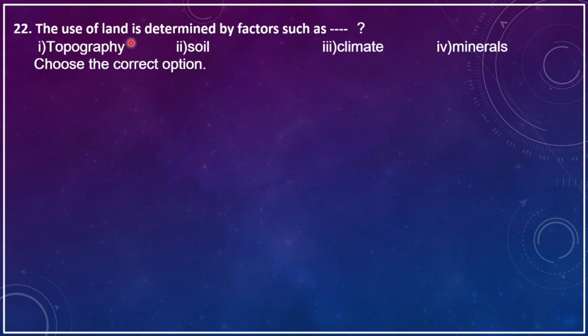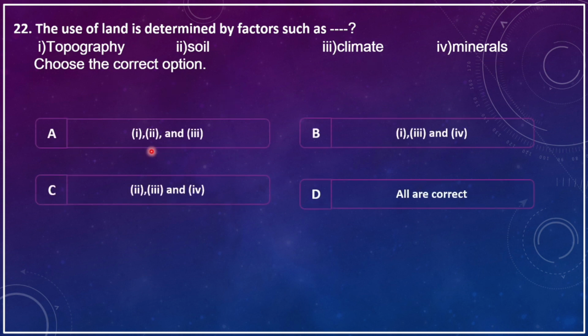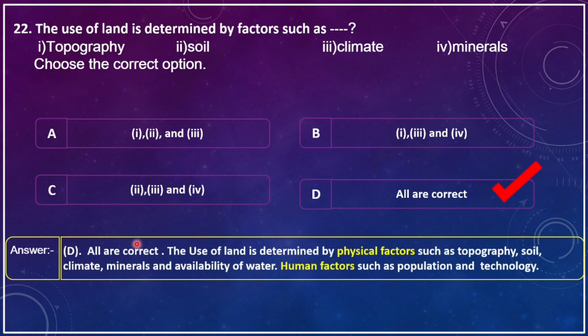The use of land is determined by factors such as dash. Topography, soil, climate, minerals. Choose the correct option. A, 1, 2 and 3 are correct. B, 1, 3 and 4 are correct. C, 2, 3 and 4 are correct. D, all are correct. Correct answer is all are correct.